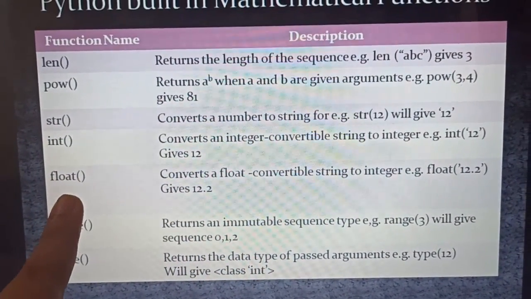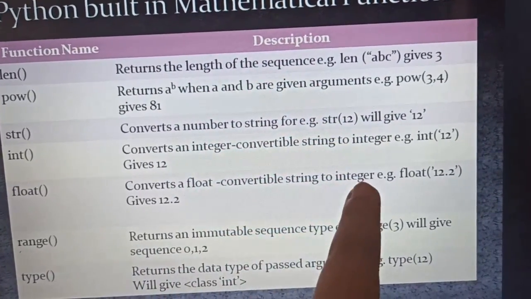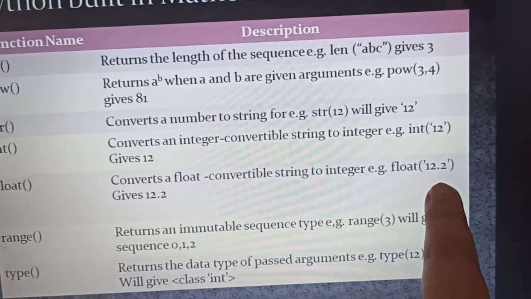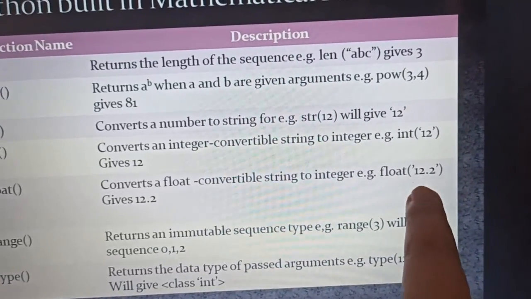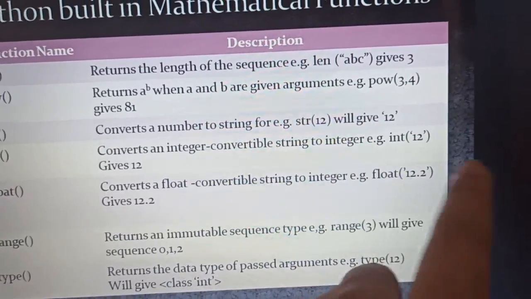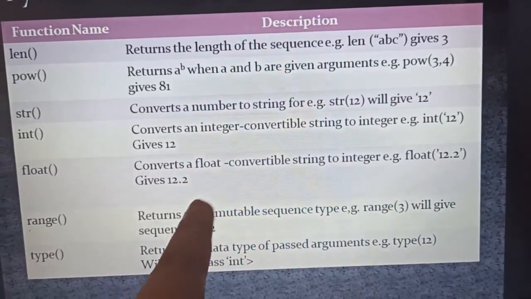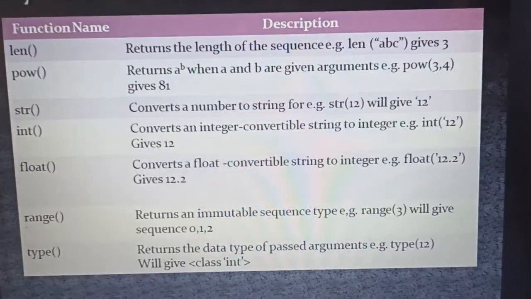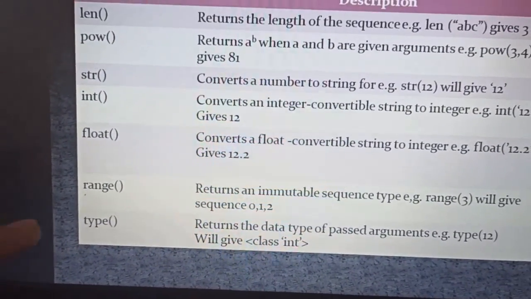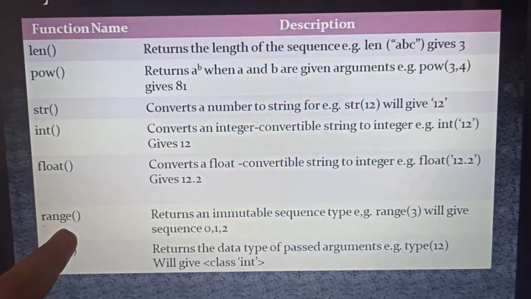Similarly for float, it converts a float-convertible string to a float. Example, float of 12.2, because inside the parentheses this 12.2 is a string, as you can see here, but outside I have mentioned the function float, so it returns me the float number, that is 12.2. Now it is no longer a string, it is a floating point number. Clear?